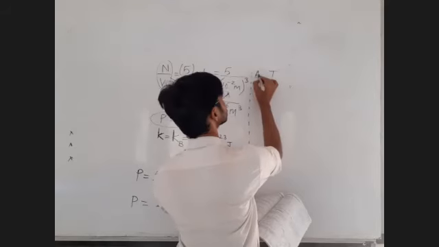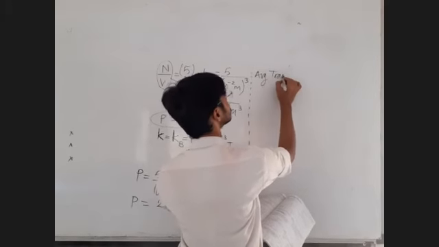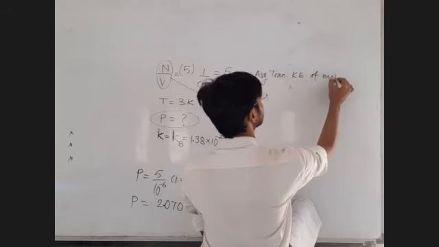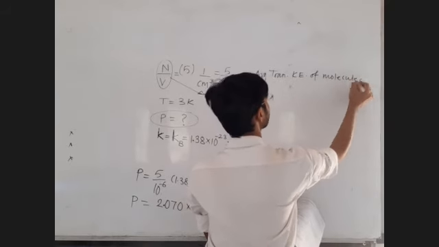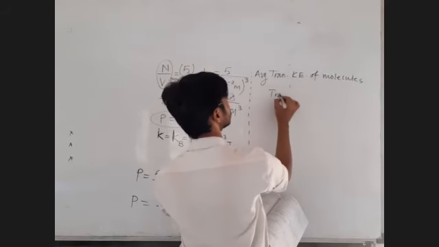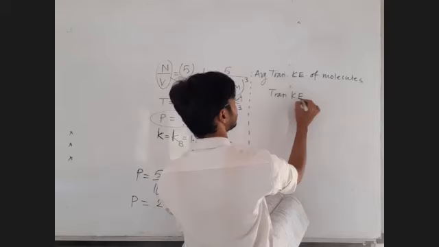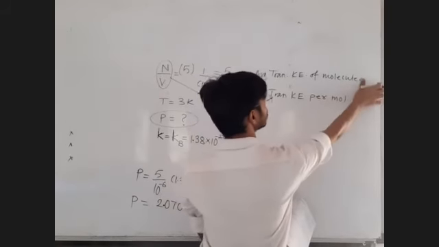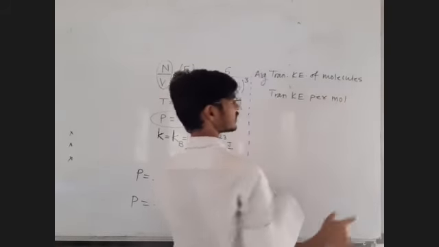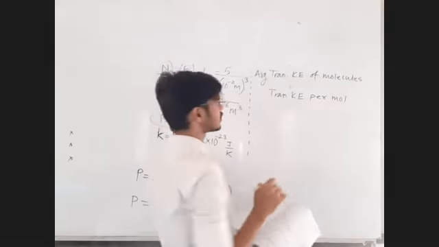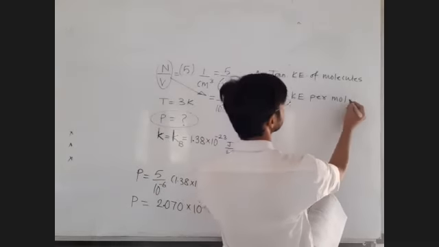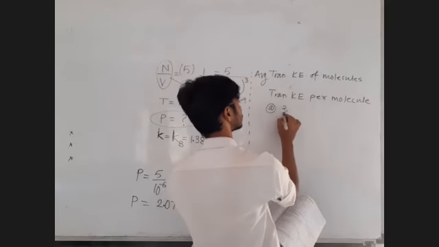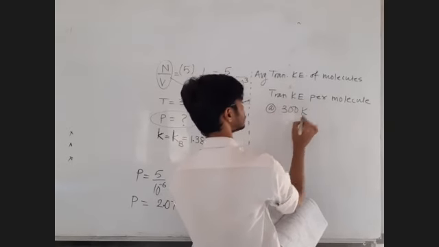What we are asked? Average translational kinetic energy of molecules. Of molecules means what? Translational kinetic energy per molecule. You can say of any one molecule or molecules, we have to find the energy of a single molecule. Okay. Translational kinetic energy per molecule at 300 Kelvin is the question.